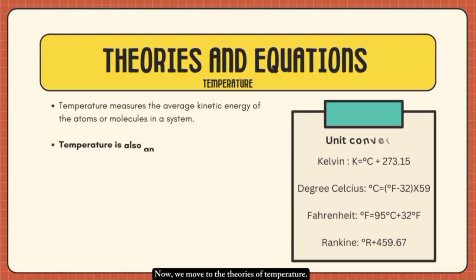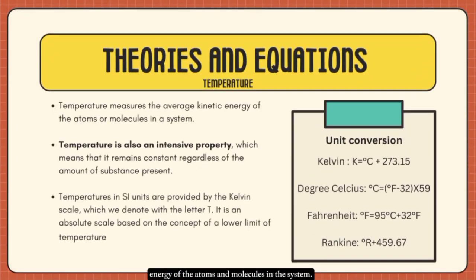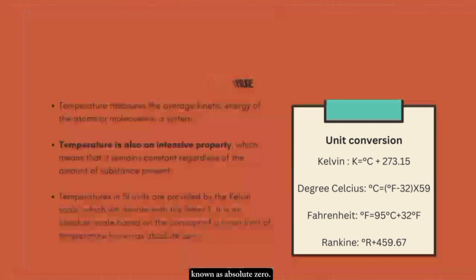Now, we move to the theories of temperature. Temperature measures the average kinetic energy of the atoms or molecules in a system. Temperature is also an intensive property. Temperatures in SI units are provided by the Kelvin scale, which we denote with the letter T. It is an absolute scale based on the concept of a lower limit of temperature known as absolute zero.